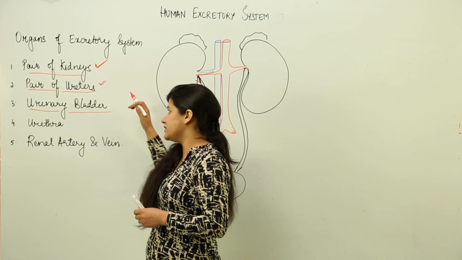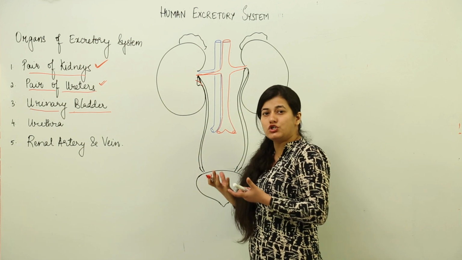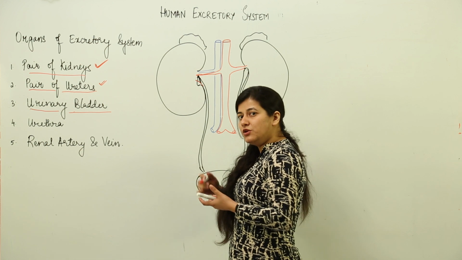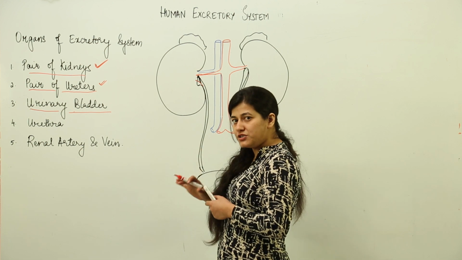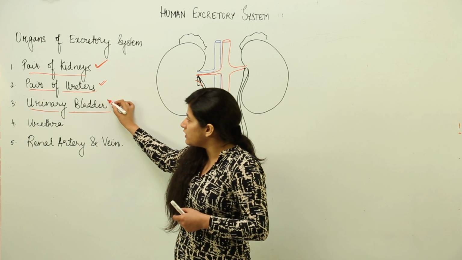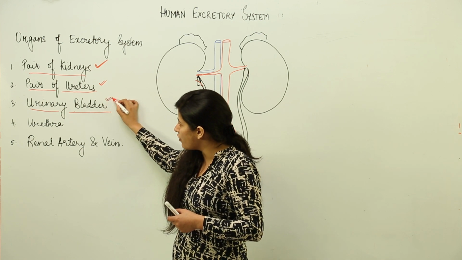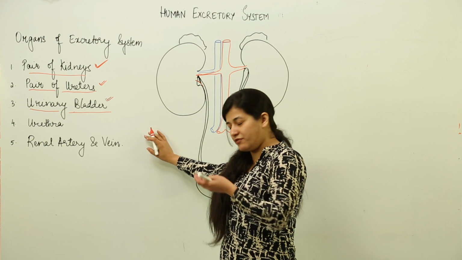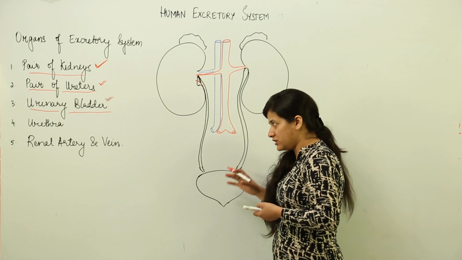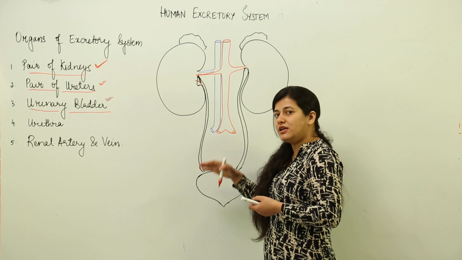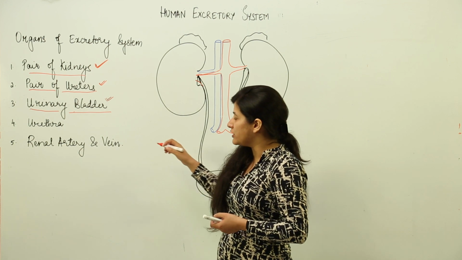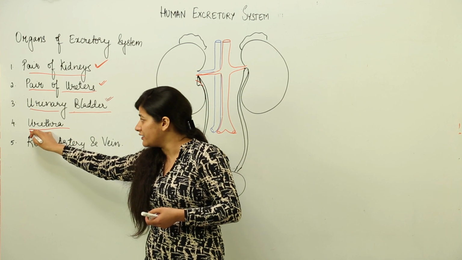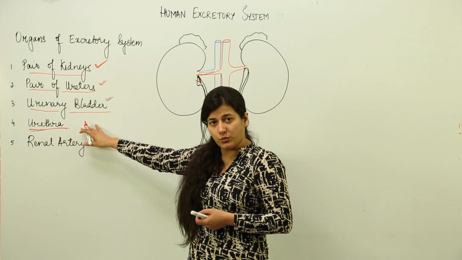The urinary bladder stores the urine for some time, and when the signal from the brain comes, because the neuroendocrine system also plays a very important role in the excretion mechanism, it is under the direct control of the brain and nervous system. Whenever the bladder has reached a certain capacity, it is distended and the process of micturition takes place, and the passage from where the urine is thrown out is known as the urethra.